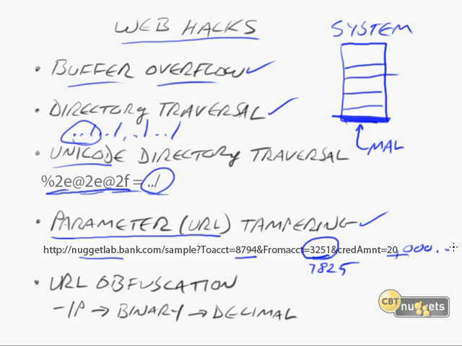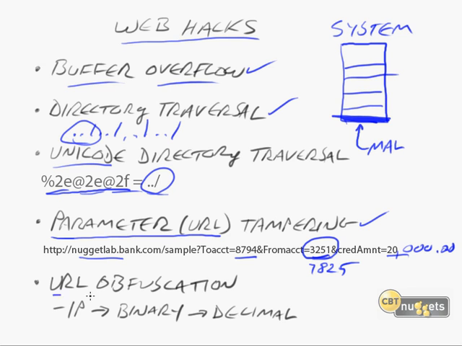Okay. Now this is pretty weak. In fact, a lot of these things are pretty weak web design, and I don't think you're going to find a bank specifically that allows that, but there might be some smaller online retailers or something like that that may allow something like this because they have not properly designed their website.